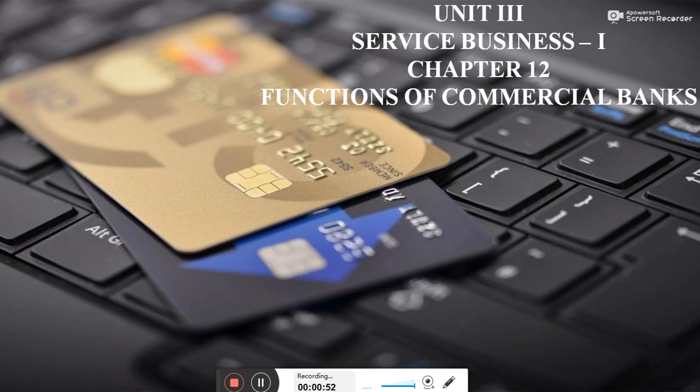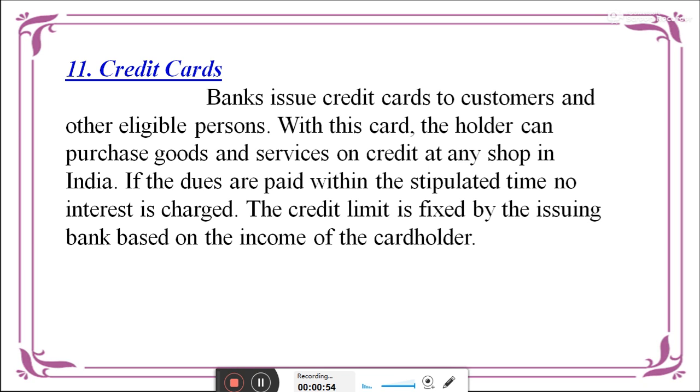This is the last of the secondary functions of commercial banks, that is the credit card. You might know what a credit card is; a maximum number of people are using credit cards nowadays.